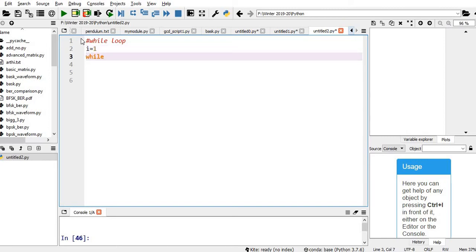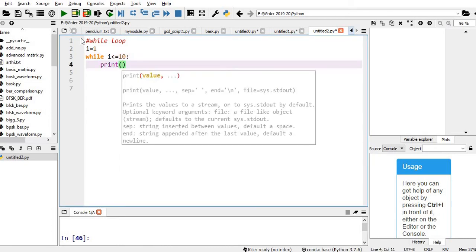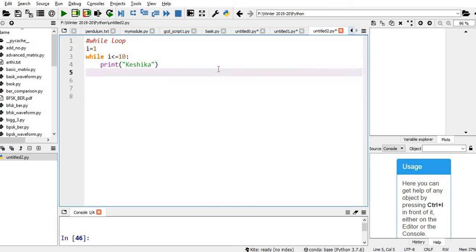Then while I less than or equal to 10, then colon, not semicolon. I am going to print Keshika. After this, I need to define the increment or decrement. I am going to do the increment I equal to I plus 1. Alternatively, this can be defined like this: I plus equal to 1. That is also the same.